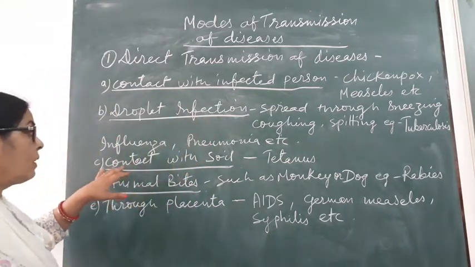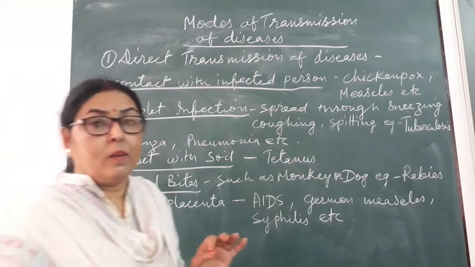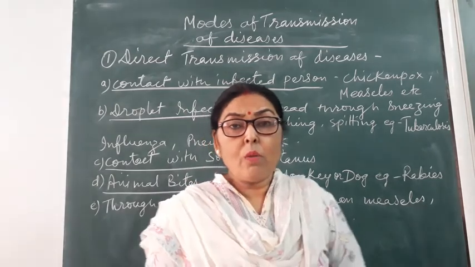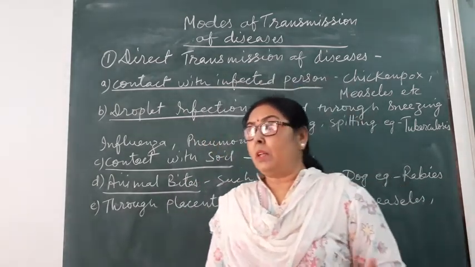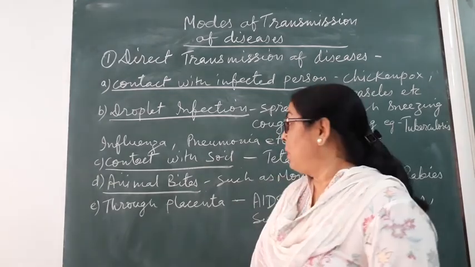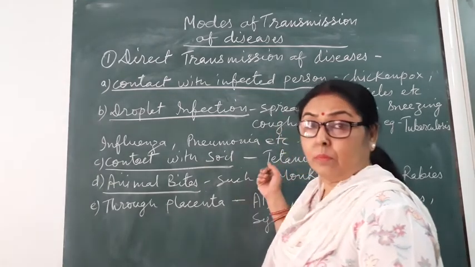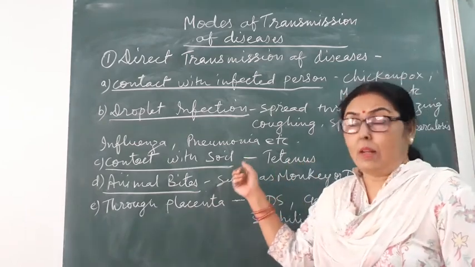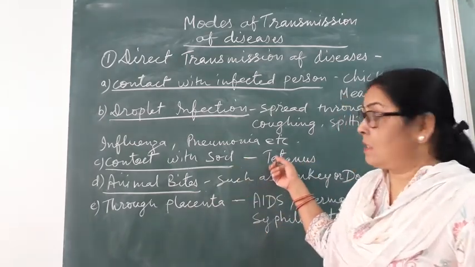And third is contact with soil. Tetanus is a disease which is always transmitted to a person through soil, because its pathogen is present in soil. So the disease is tetanus.